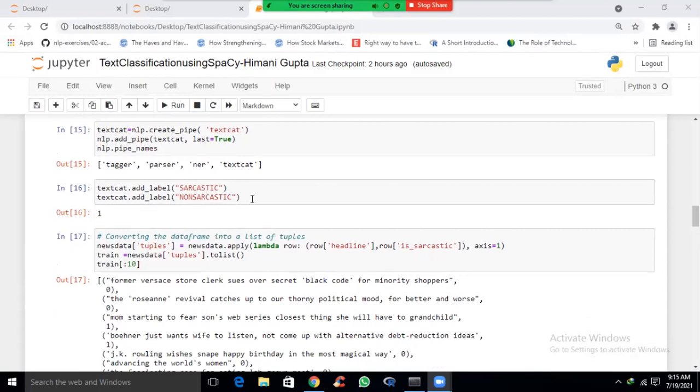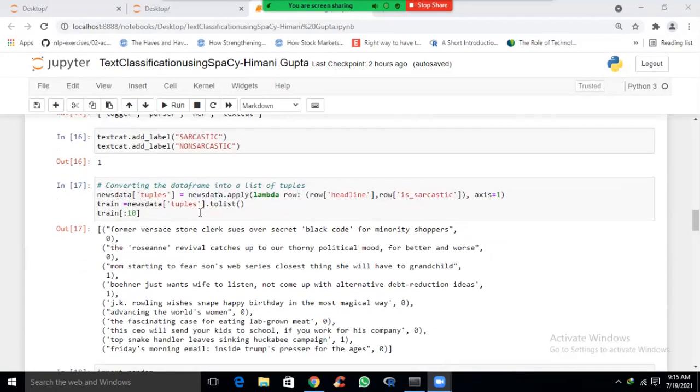Now we need to prepare our data for building a model. For that, we are making tuples. Here we can see that we are using spaCy to train our model, and we have already imported the package en_core_web_sm.